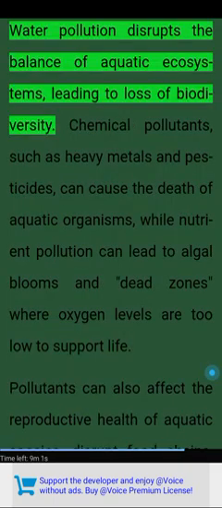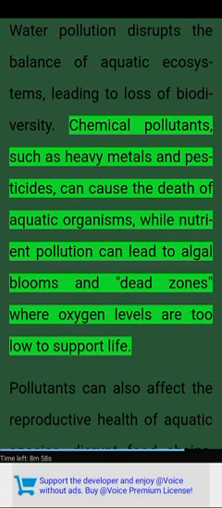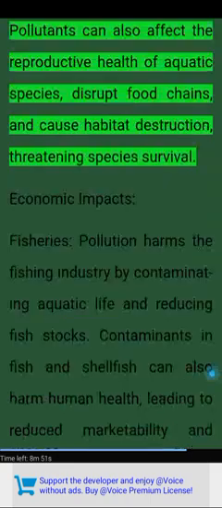Aquatic ecosystems. Water pollution disrupts the balance of aquatic ecosystems, leading to loss of biodiversity. Chemical pollutants, such as heavy metals and pesticides, can cause the death of aquatic organisms, while nutrient pollution can lead to algal blooms and dead zones, where oxygen levels are too low to support life. Pollutants can also affect the reproductive health of aquatic species, disrupt food chains, and cause habitat destruction, threatening species survival.